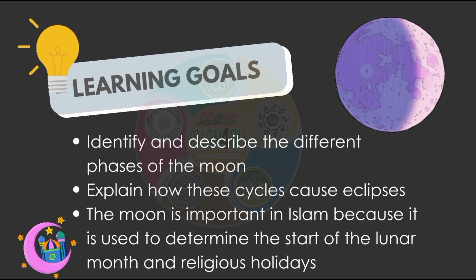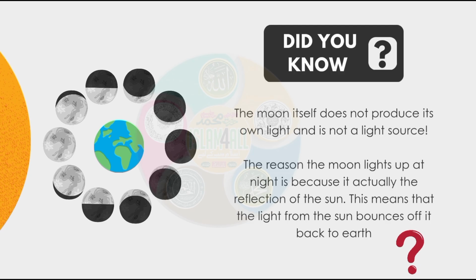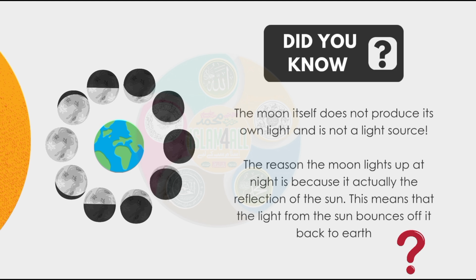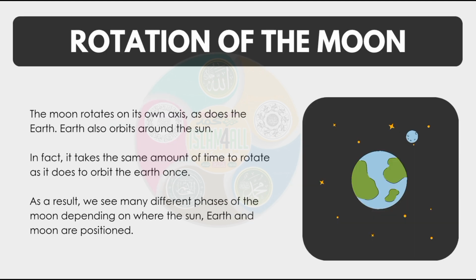Did you know? The moon itself does not produce its own light and is not a light source. The reason the moon lights up at night is because it is actually the reflection of the sun. This means that the light from the sun bounces off it back to Earth.